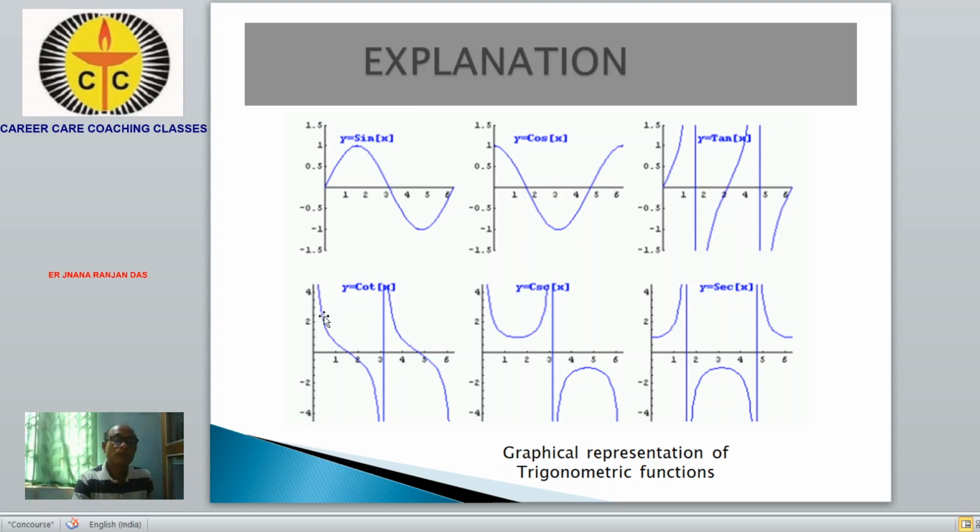We can study individually what the graph is like. This is the x-axis and y-axis. The values are taken along the x-axis and y-axis, and the graph is plotted like this.